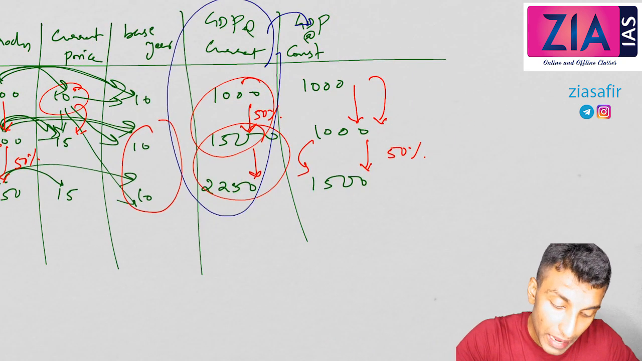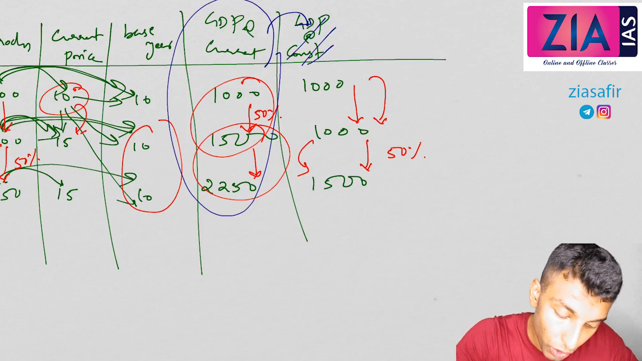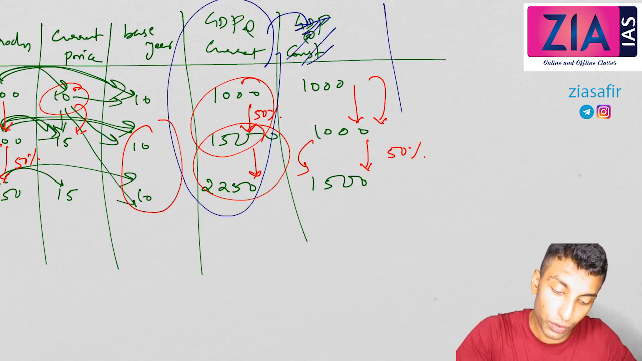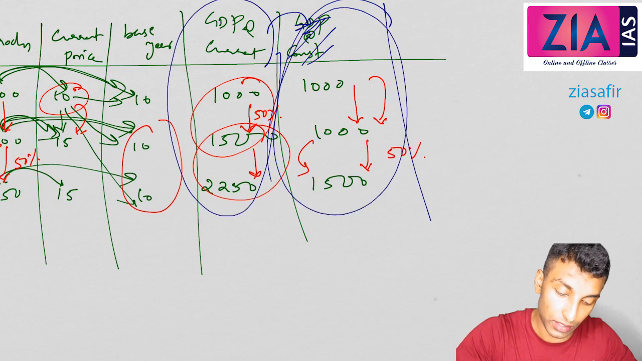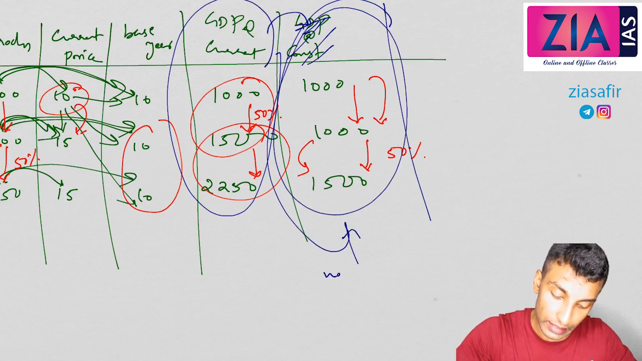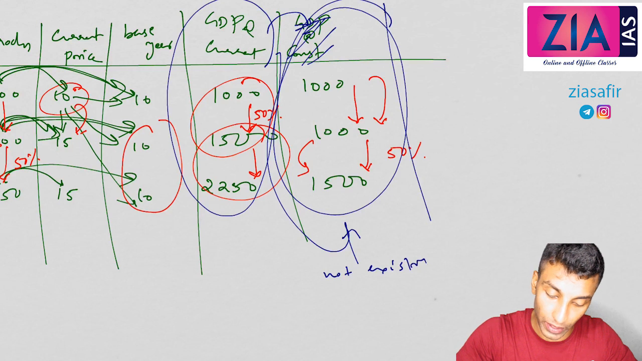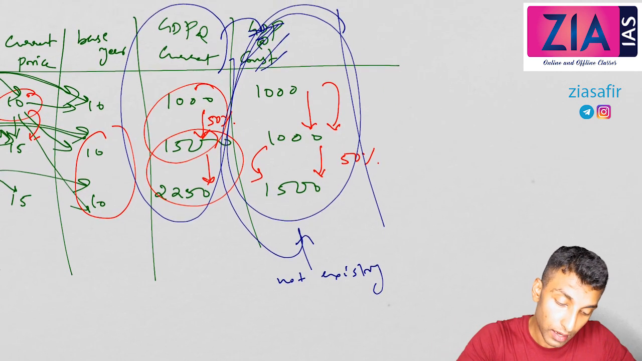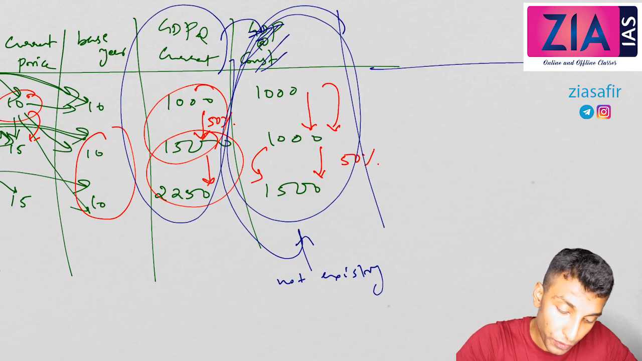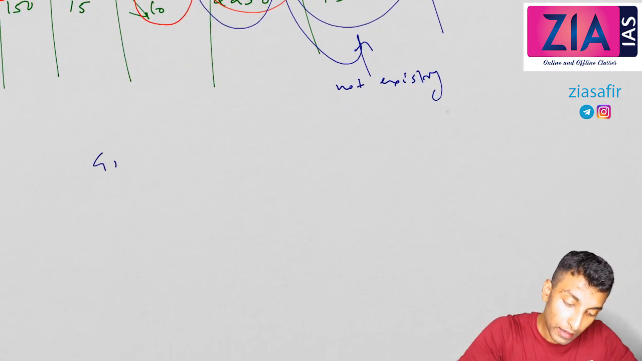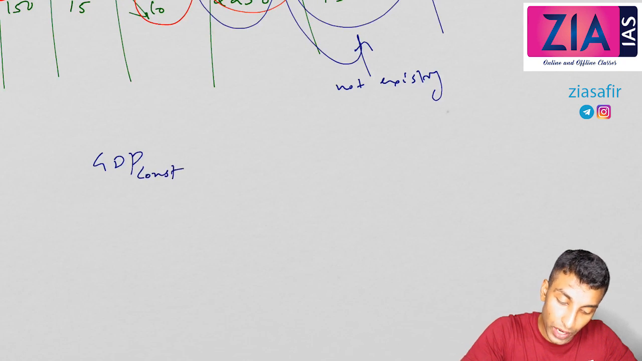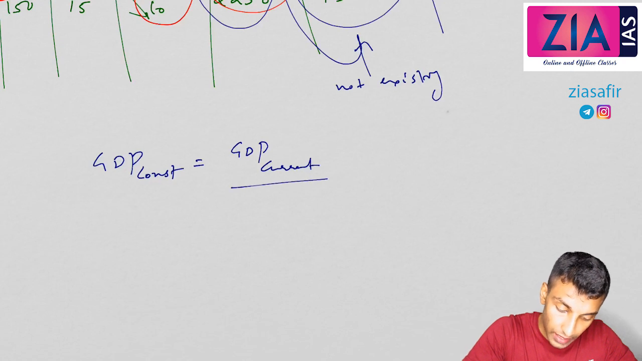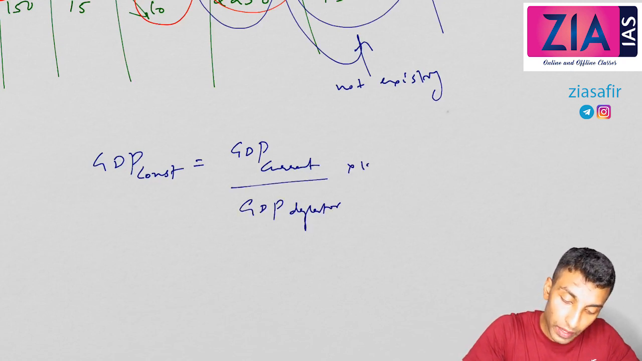I'll show. Now imagine that at this point of time you don't know about this. Imagine that this column doesn't exist for us at this point of time. So we have only this current value. From this I need to get the constant value. For that I've given you a formula. GDP constant, how can you get? Equal to GDP current divided by GDP deflator into 100.